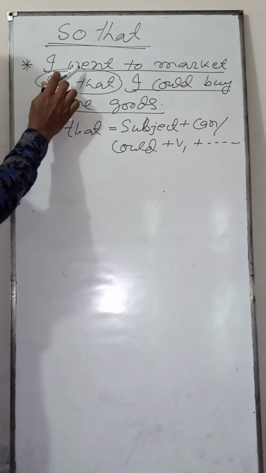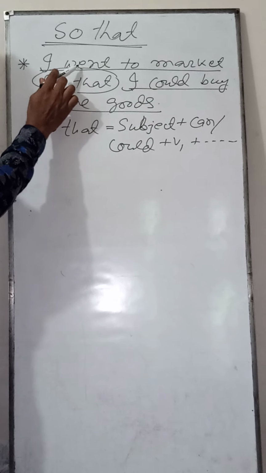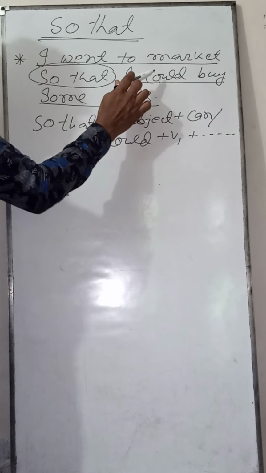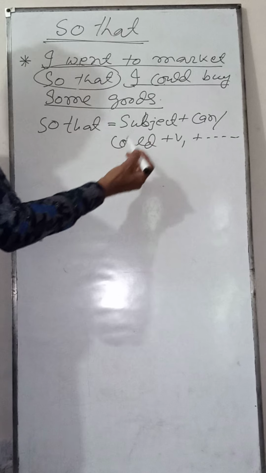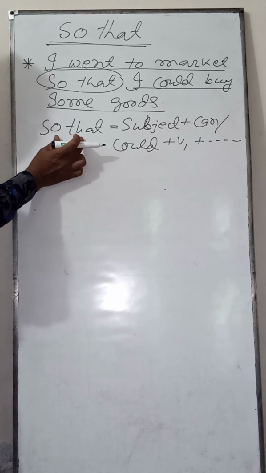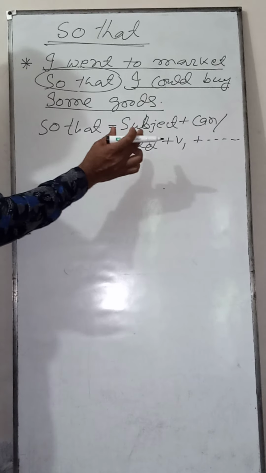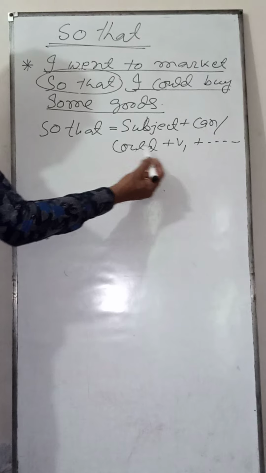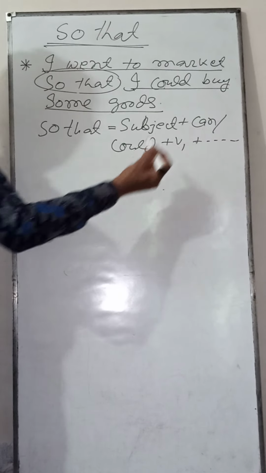And if you find the past form of the main verb of the first sentence, you have to write could. Okay, you have to follow this structure: subject plus can or could plus V1 plus extension.